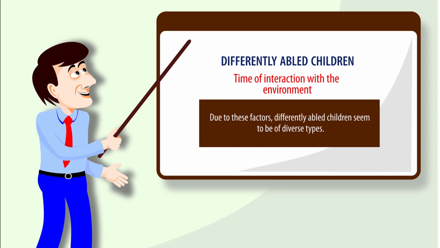Due to these factors, differently able children seem to be of diverse types than the normal children. Actually, the diversity that exists among the differently able children or children with disabilities is much higher than the diversity that exists among the normal children.